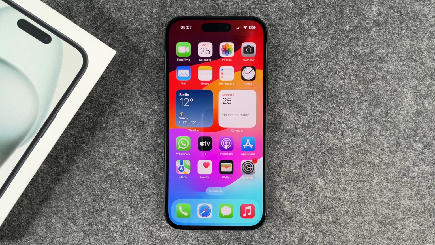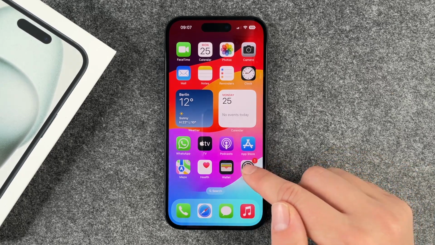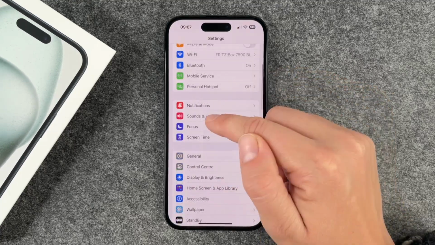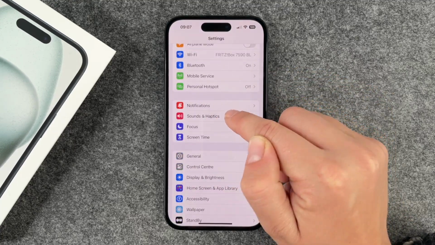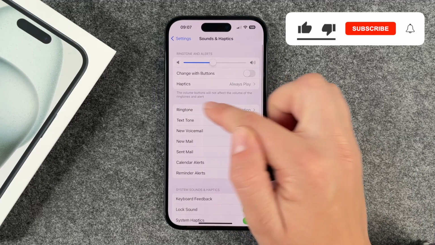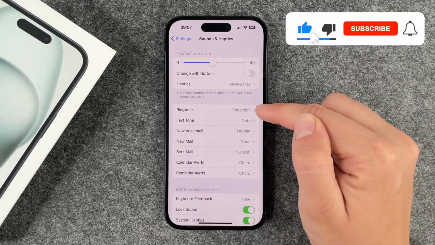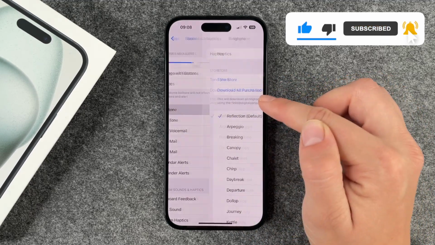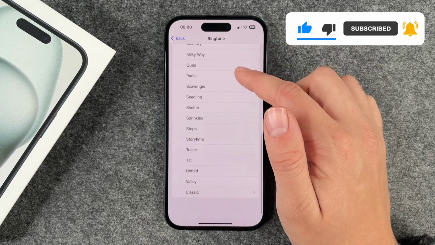In this video I'm going to show you how you can change the ringtone on your new iPhone 15. And to do so we are going to Settings, scroll down until Sounds and Haptics, click on it, and there we have the ringtone option. Right now it's Reflection. We can just press on it and these are our options.